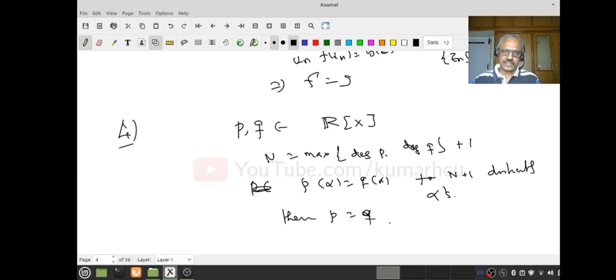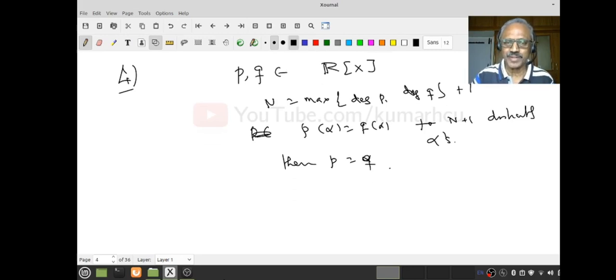For example, for analysis, if I think of P and Q as polynomial functions, they are continuous functions. I want to check P equal to Q, then even the simplest case would have been to check that P and Q agree on a dense subset, like rational numbers, etc. Whereas here, they are not only continuous functions, they are something extra, namely, they are polynomials. In that case, to check these two functions are the same, it's enough if we check they take the same values at n plus 1 points. What is n? The maximum of the degrees of P and Q. You see that all of them are related. Mathematics is beautiful if you stop to think and learn properly, rather than learn only in a narrow way.